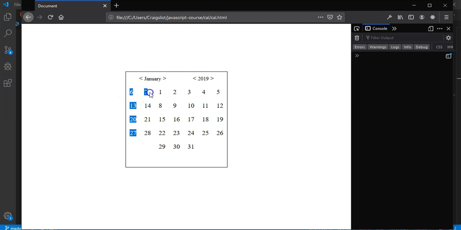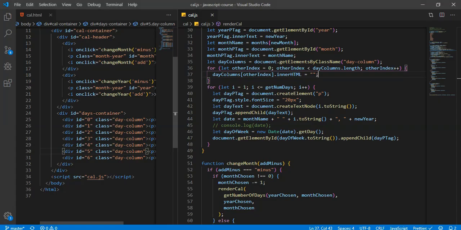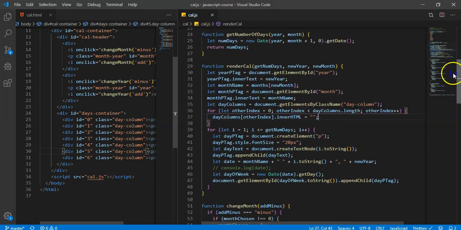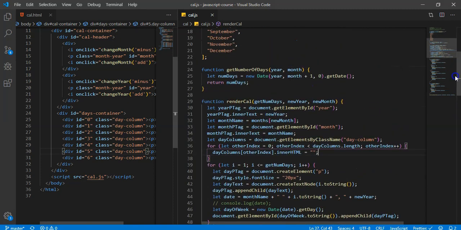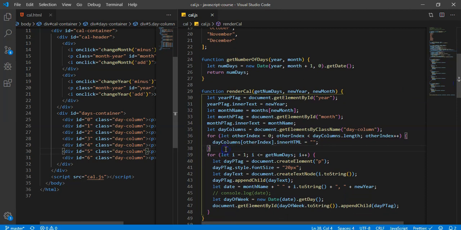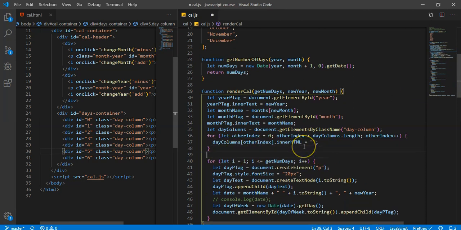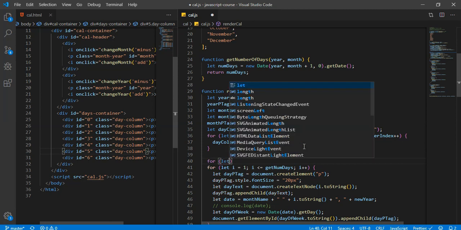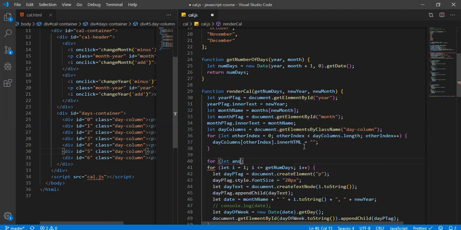we have these, like 6 and 7 are starting early, so we need blank spaces here. So I have an idea on what to do here, but this is actually one of the trickier parts. So we're going to make one more for loop. And yeah, we're going to make it here. So we're going to say for let, we'll say another index.